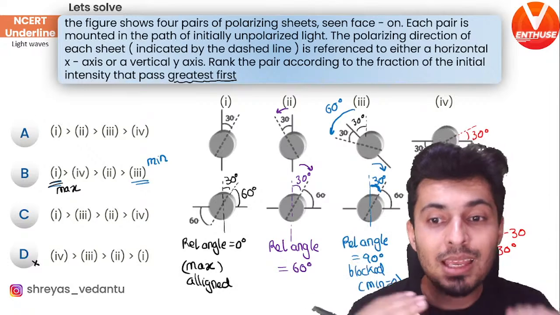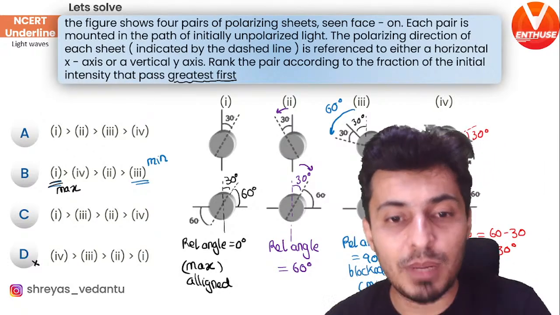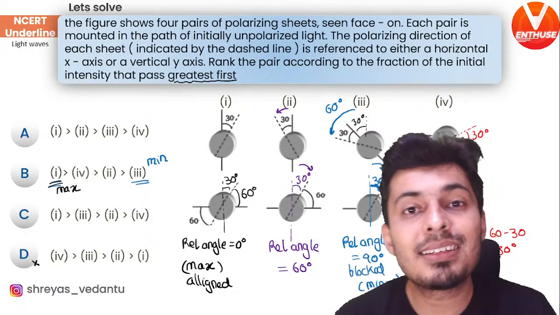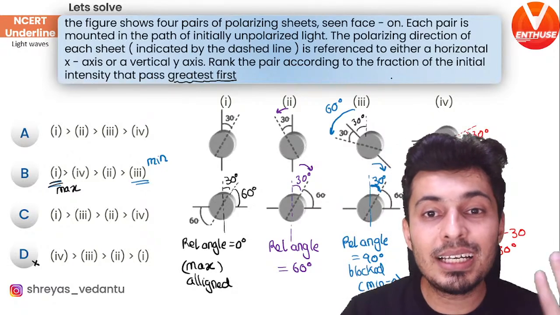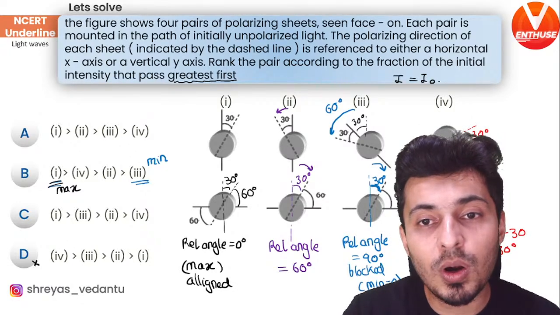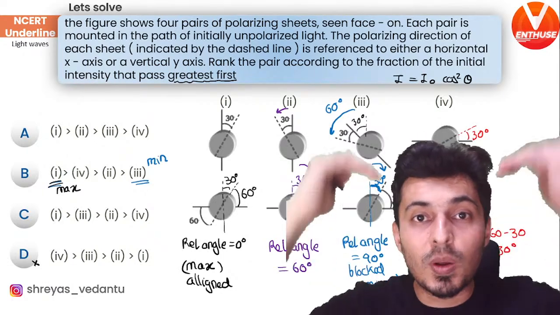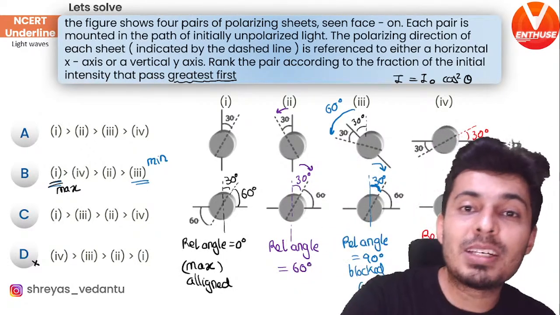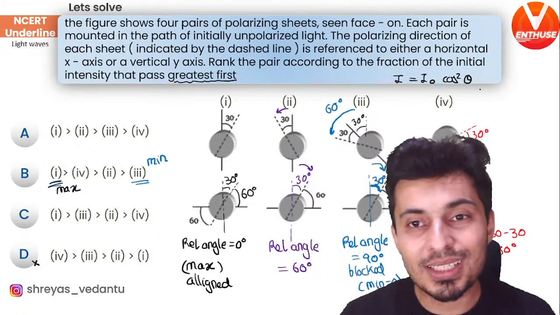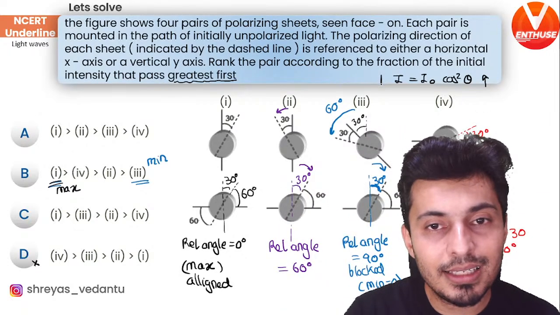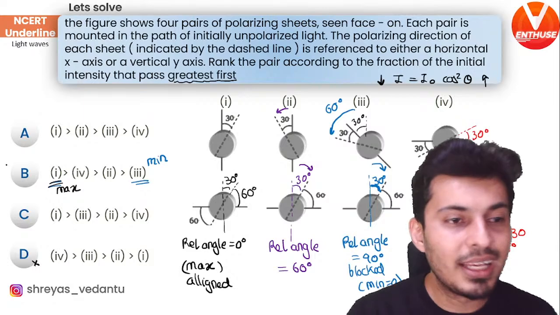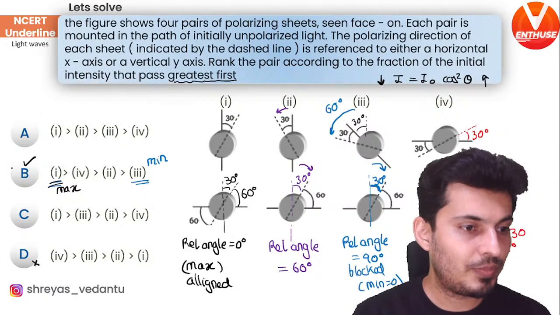So when it's 30 degrees, more light will pass. When it's 60, even less light will pass, because the intensity formula is I naught cos square theta. So if theta increases, cos decreases. The intensity which passes will also decrease. So as theta increases, intensity decreases. Keep this in mind. Hence option D will be correct.